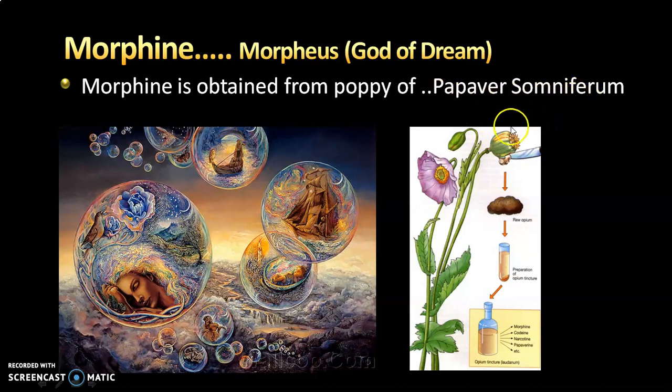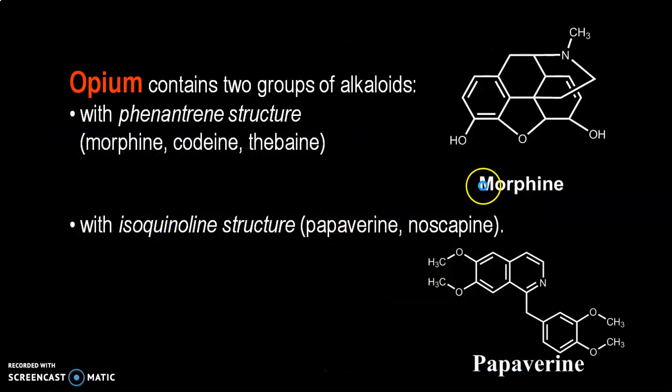Papaver somniferum plant has the poppy, and we are taking the juice of this poppy, and from the juice we are getting chemical constituents. One kind contains the phenanthrene ring. You can see that here the phenanthrene ring is present. This structure is somewhat similar to the phenanthrene ring. So how many phenanthrene ring containing compounds do we get from Papaver somniferum? First is morphine, second is codeine, and third is thebaine.